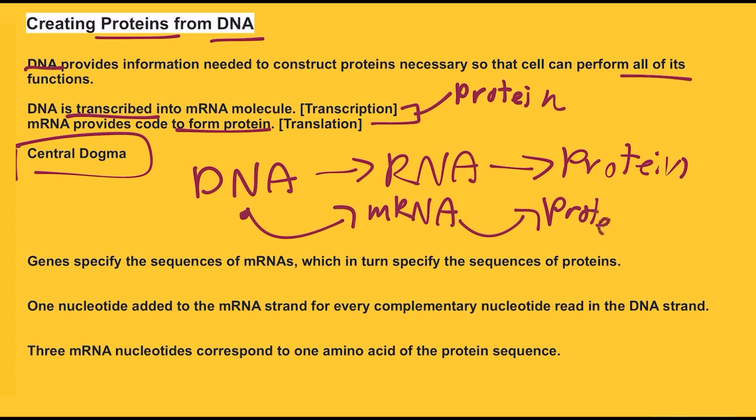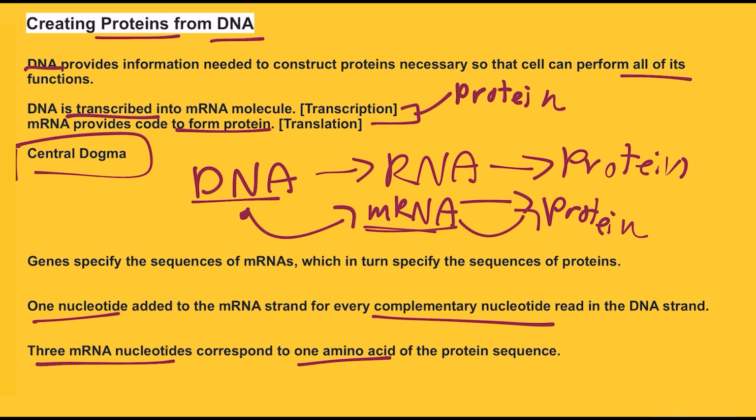So now the copying of DNA to mRNA is relatively straightforward, with one nucleotide being added to the mRNA strand for every complementary nucleotide read in the DNA strand. However, the translation to protein is a bit more complex because groups of 3 nucleotides can correspond to one amino acid of the protein sequence. So here we have transcription, and down here is for translation.